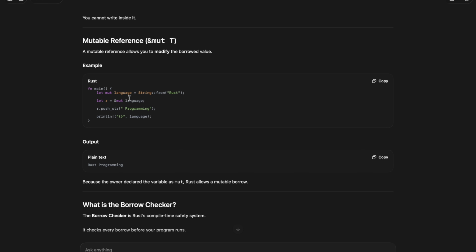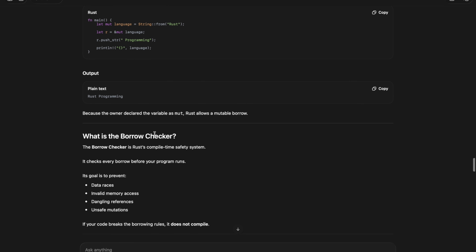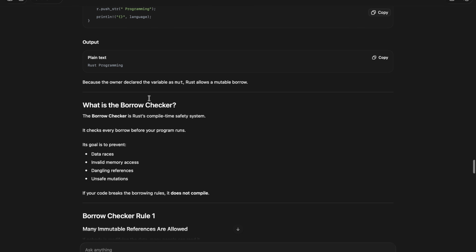The example is this one: let mut language, and here &mut. So what it is doing is, it first makes it mutable, and then it takes a reference of that mutable language, &mut for mutation, with r as a variable. r.push_str pushing programming, and it will print Rust programming. That is good because the owner declared the variable as mutable, so Rust allows a mutable borrow.